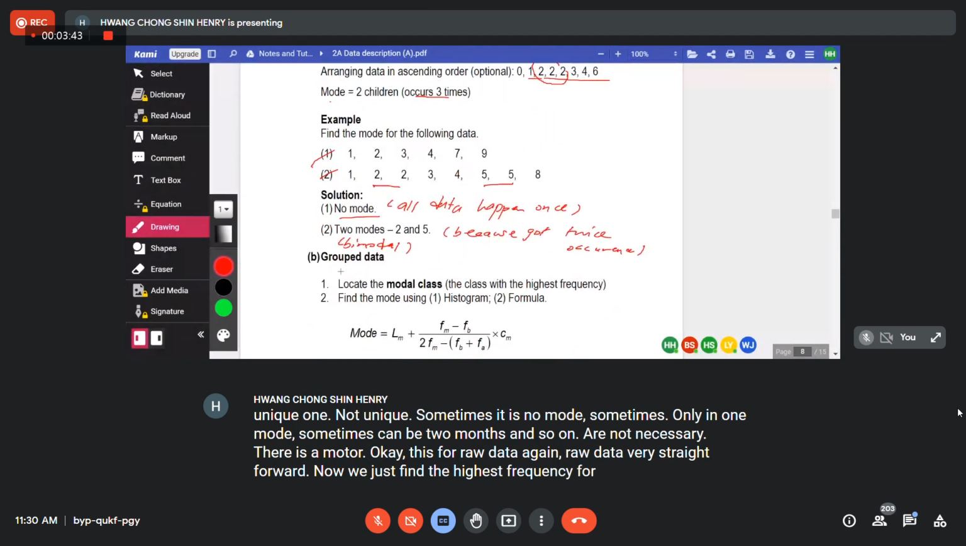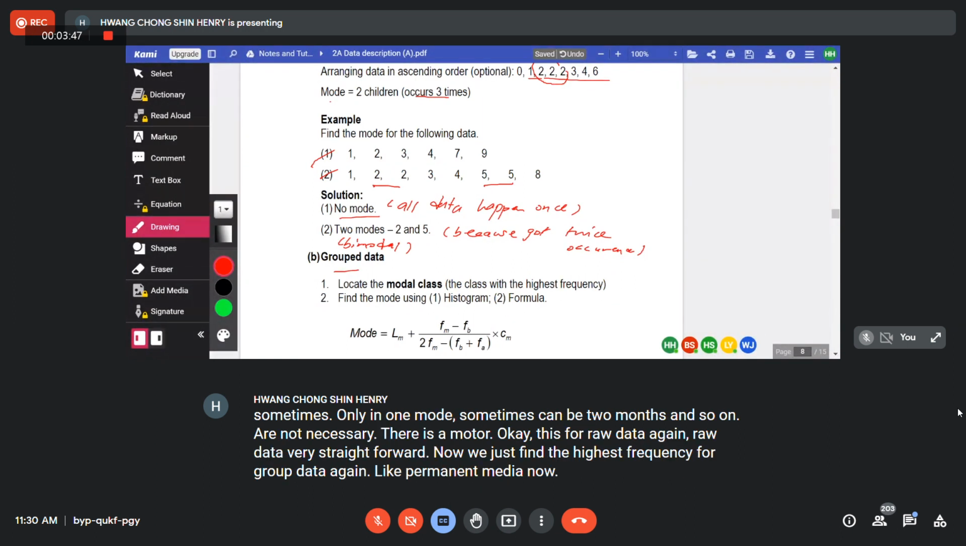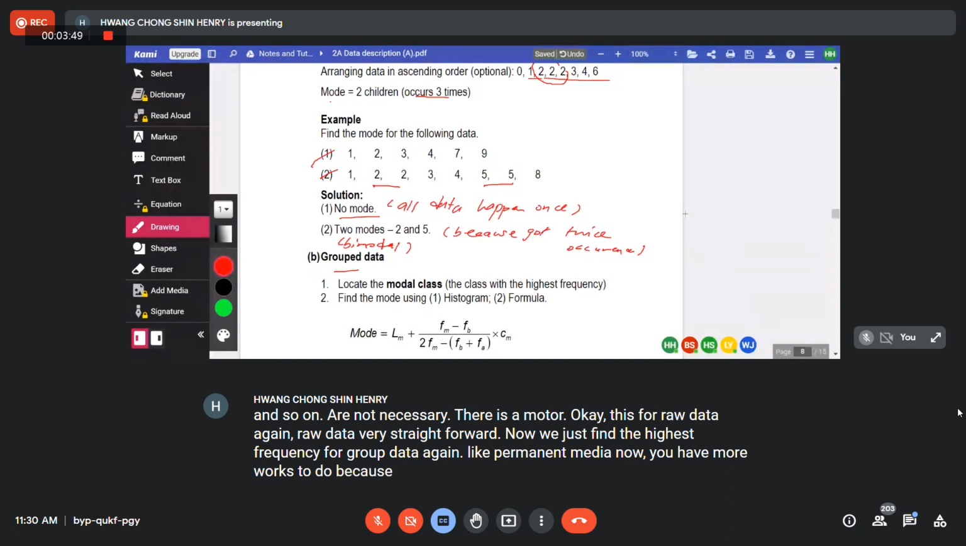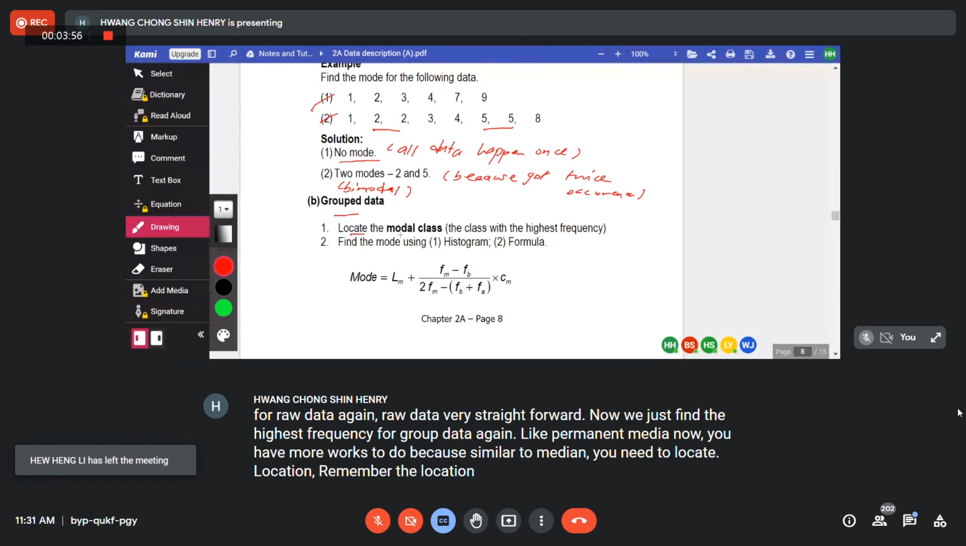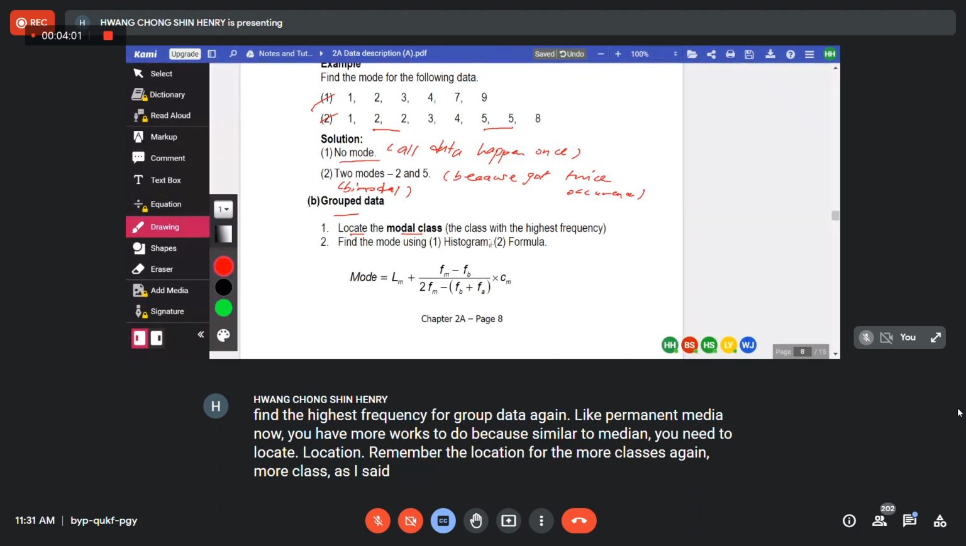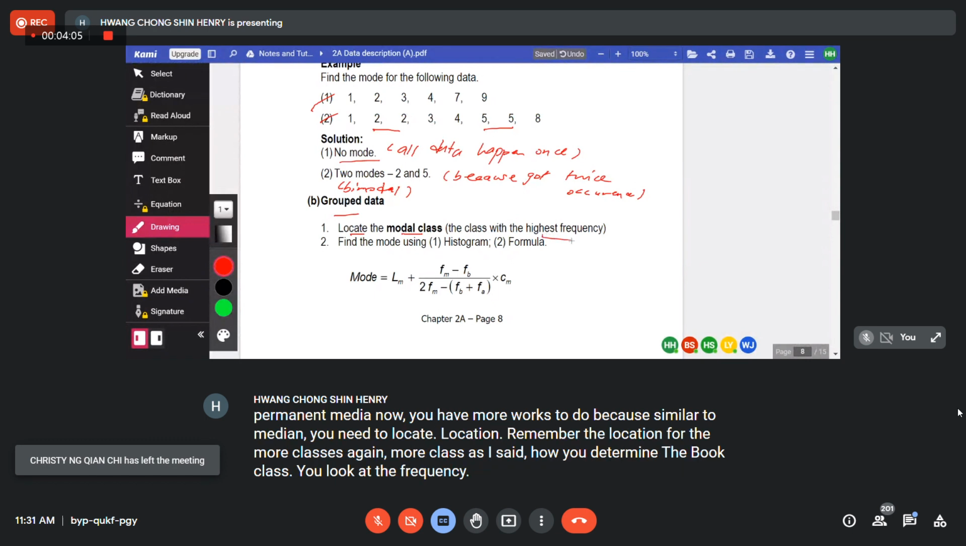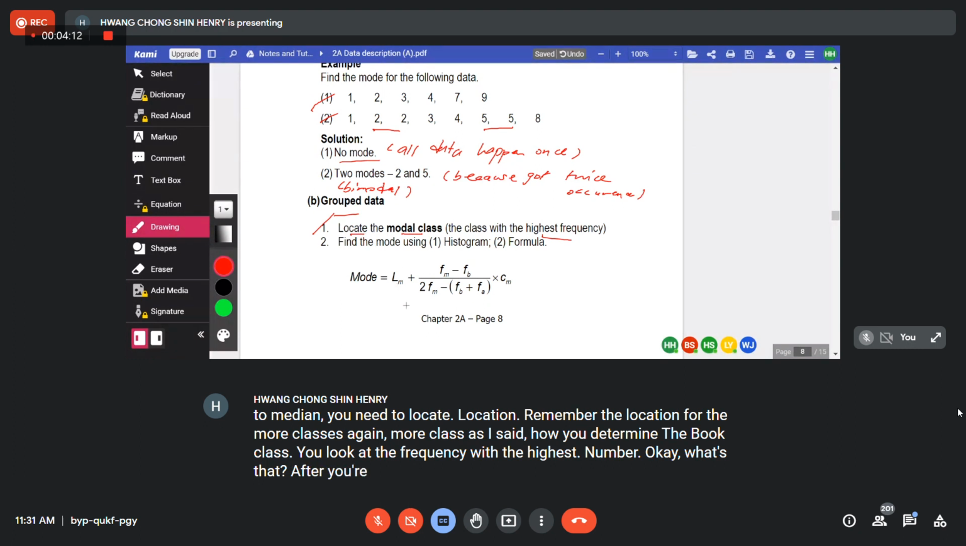For group data, again, like the mean and median, you have more work to do, because similar to median, you need to locate the location. Remember to locate the mode class first. How do you determine the mode class? You look at the frequency with the highest number. Okay, first step. After you determine the mode class, then you proceed to step 2.